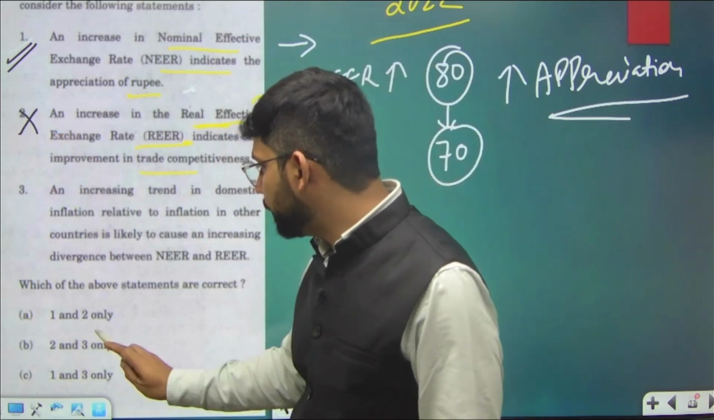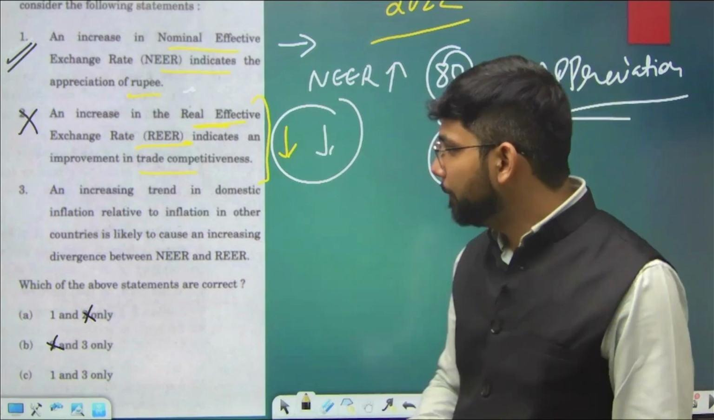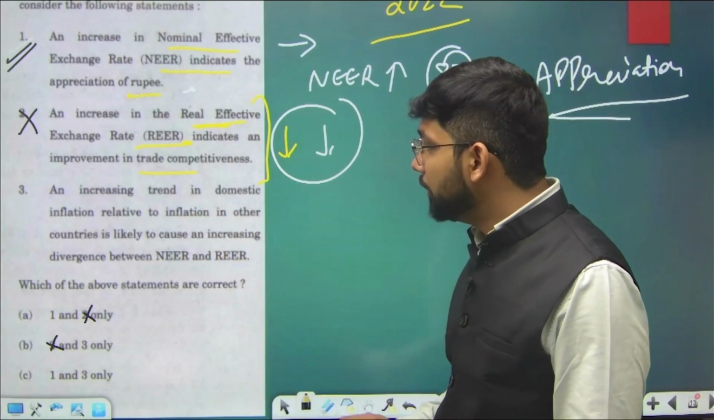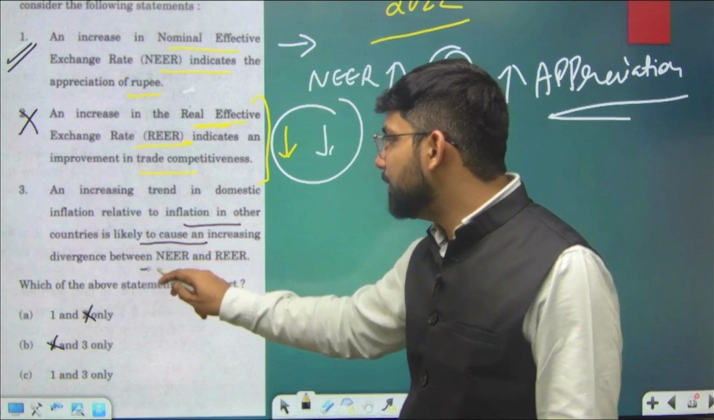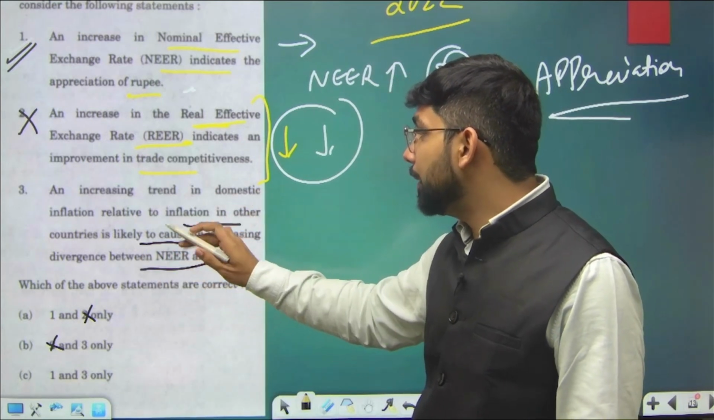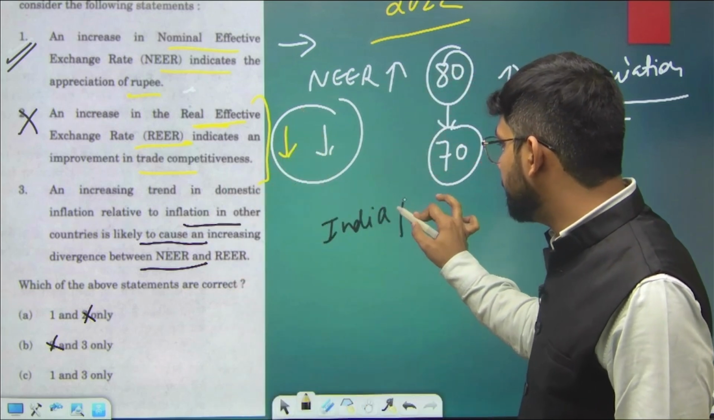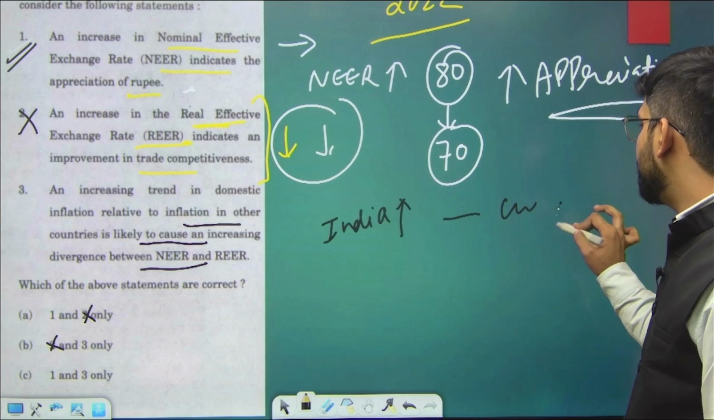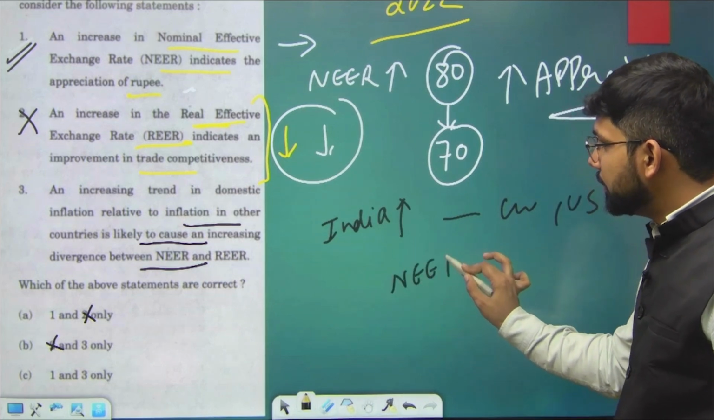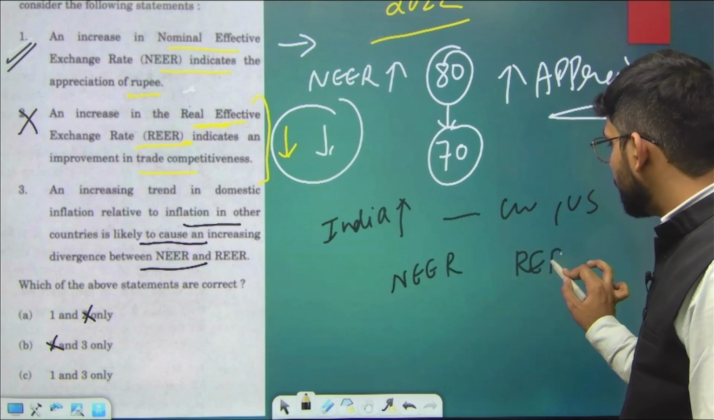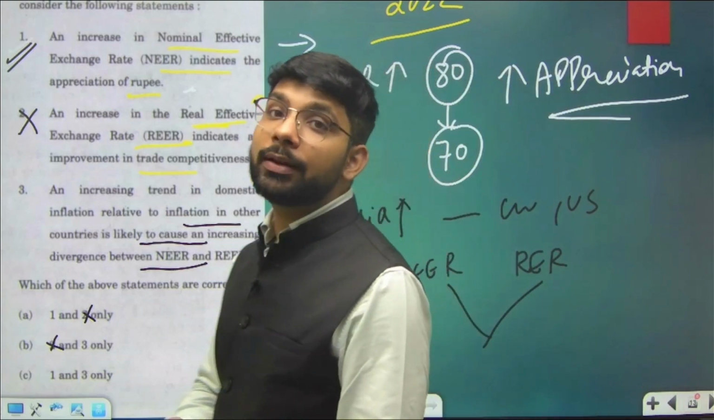If we come to the options, we can eliminate the second, and we are left with 1 and 3. An increasing trend in the domestic inflation relative to inflation in other countries is likely to cause an increasing divergence between NEER and REER. Domestic inflation बढ़ रहा है relative to inflation in other countries. Inflation in India is increasing in comparison to China and the USA. In that case, NEER and REER will show a divergence. एक जगह नहीं रहेंगे, divergence show करेंगे. That's the concept we discussed earlier also.